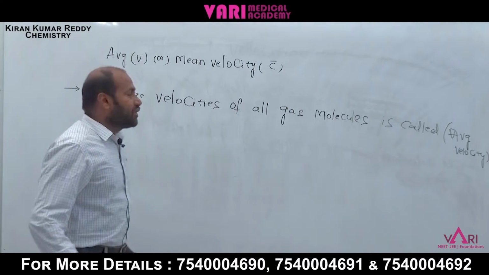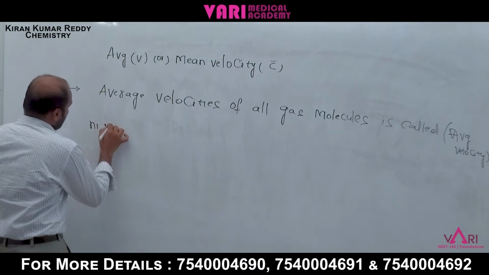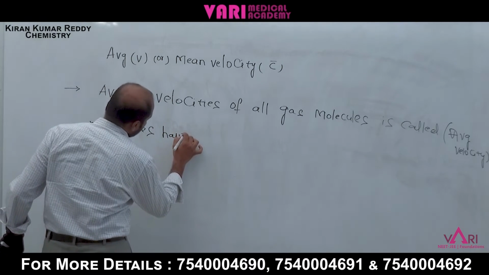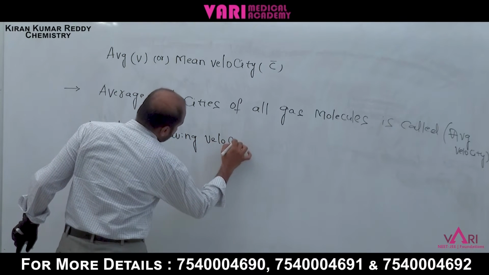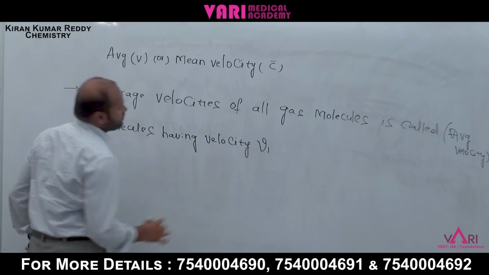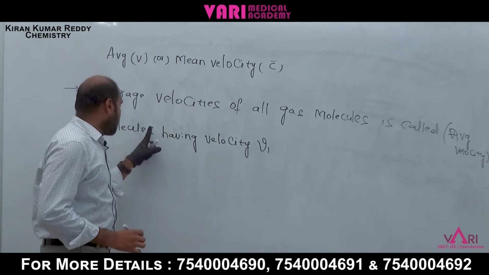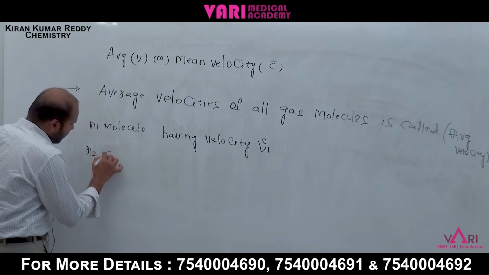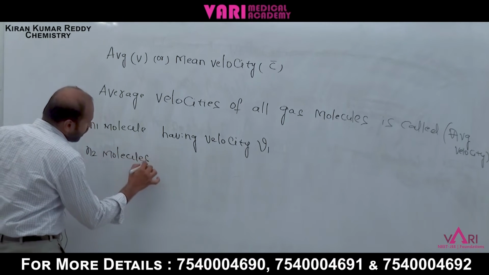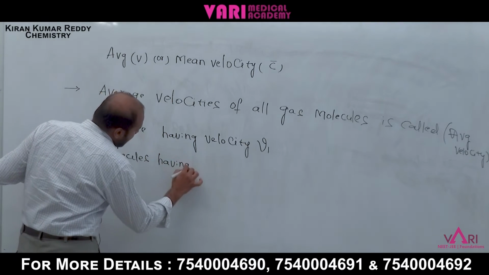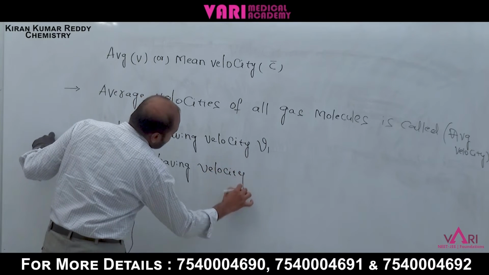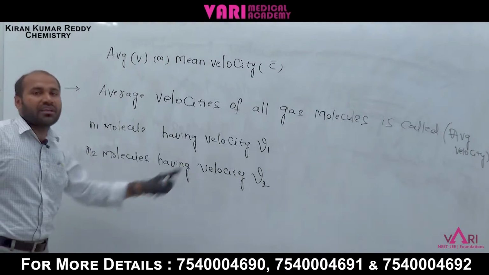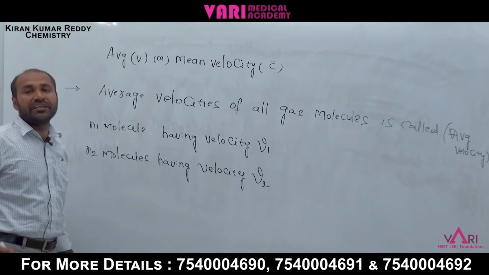If N1 molecules having velocity V1, and if you take N2 molecules having velocity V2, N1 molecules having velocity V1, N2 molecules having velocity V2.